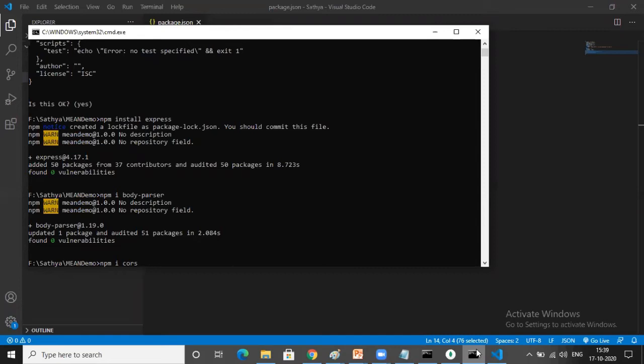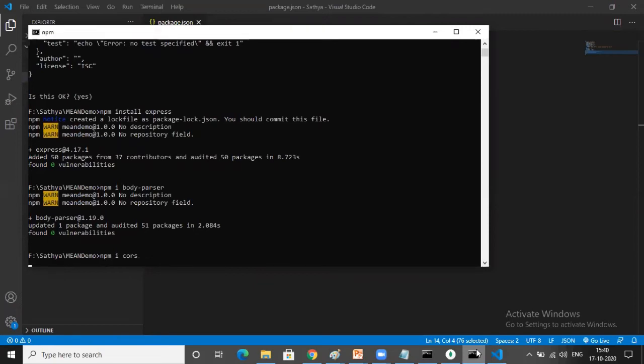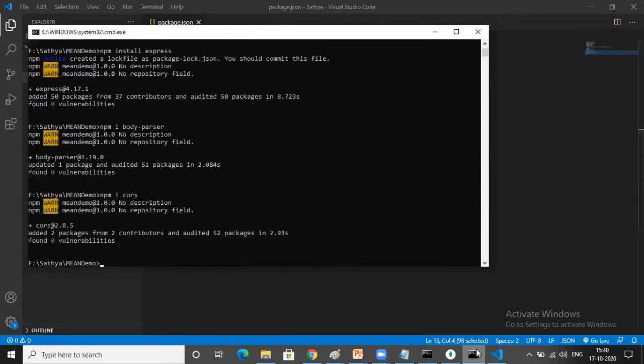Next, the main important one is CORS, very, very important, cross origin resource sharing. Generally, if you want to share the resource, meaning data, in this point of view, resource means API. So we are creating one API using Express.js, and the front-end application is Angular. Your Angular application wants to consume the API created in Express.js. So both are available in two separate networks. If your API is in one network and your Angular is in another network, your API must give permission to the Angular application.